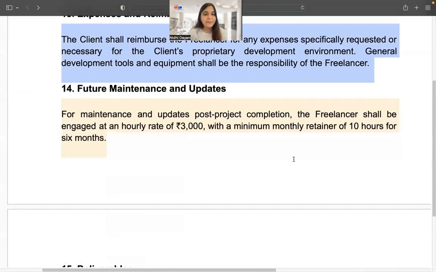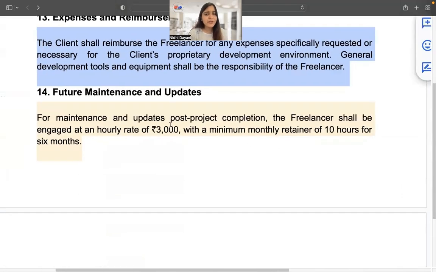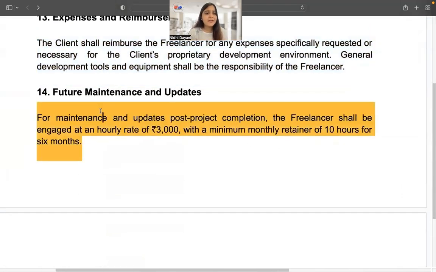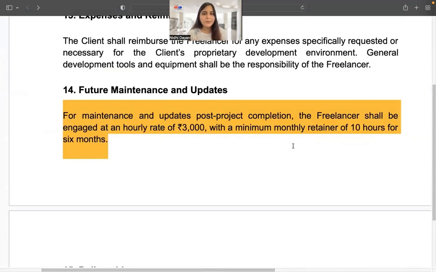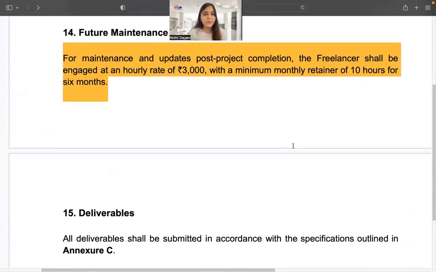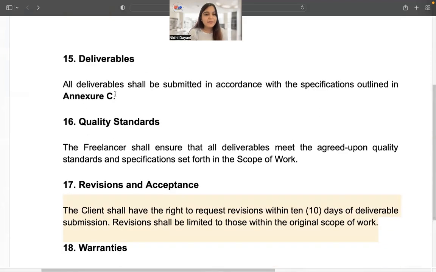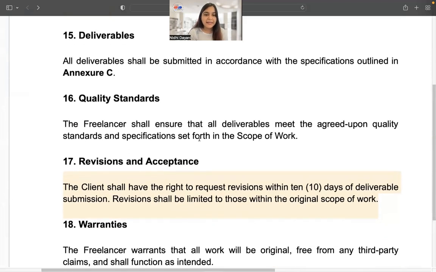Expenses and reimbursements has been drafted properly. Then about future maintenance and updates, it says, the maintenance and updates post-project completion, the freelancer shall be engaged on an hourly rate of 3,000 with a minimum monthly retainer of 10 hours for 6 months. Now, in this clause, I would like to make it more flexible, so I will amend this in my prompt later. About deliverables, quality standards, things are picked up correctly.